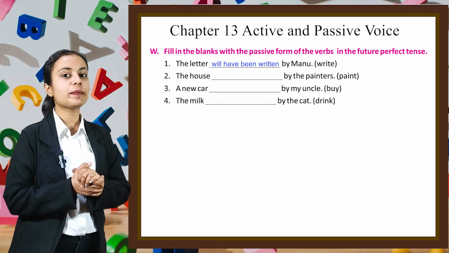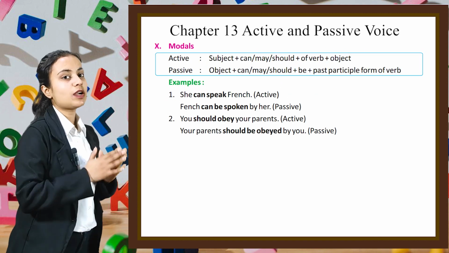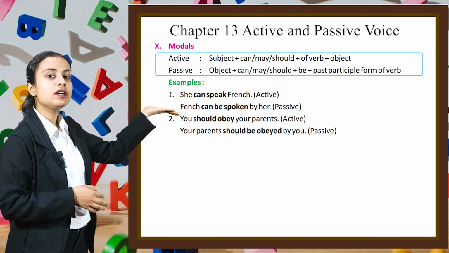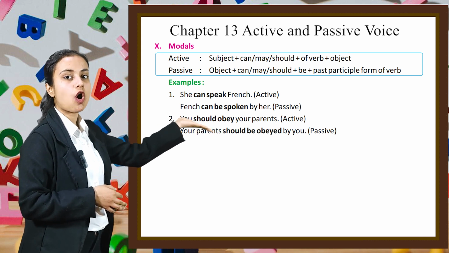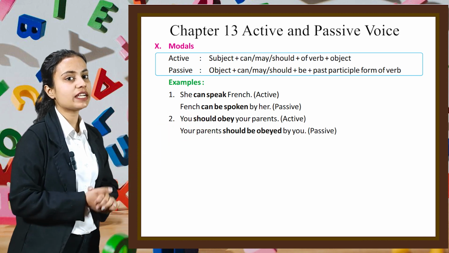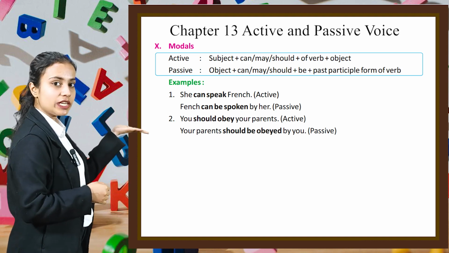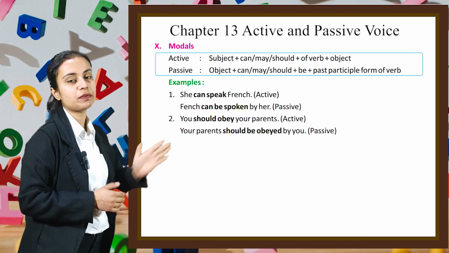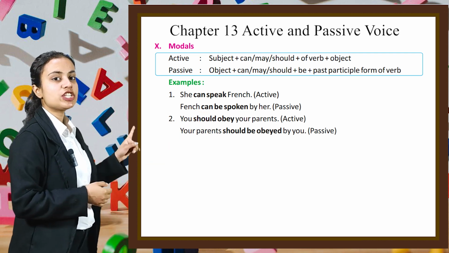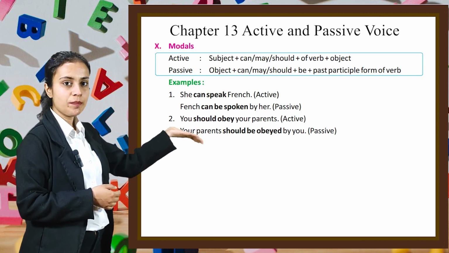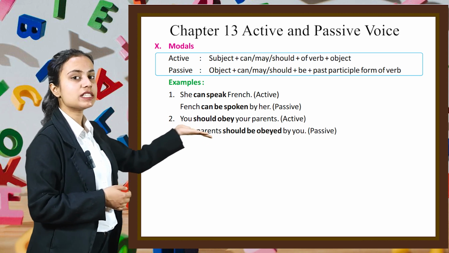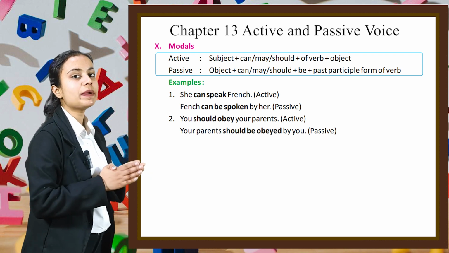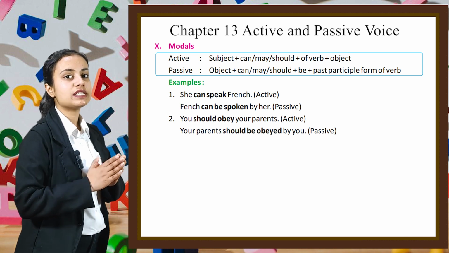Let's move on to the next topic of this chapter, which is modals. Now to write a statement in active form, we write subject plus can or may or should plus verb plus object. And to write it in passive form, we write object plus can or may or should plus be plus past participle form of the verb. For example, "She can speak French." It is the active form. "French can be spoken by her" is the passive form. "You should obey your parents." It is the active form. "Your parents should be obeyed by you" is the passive form.